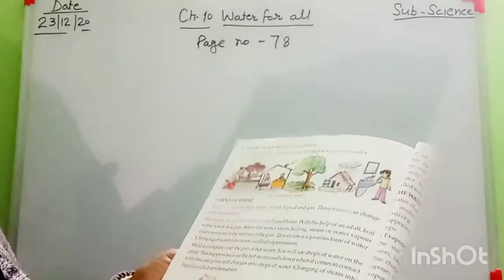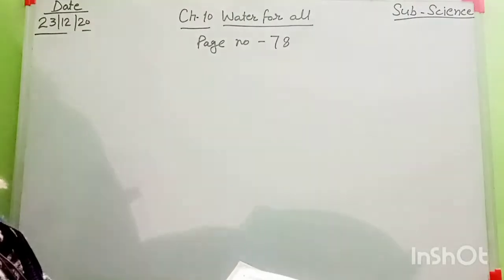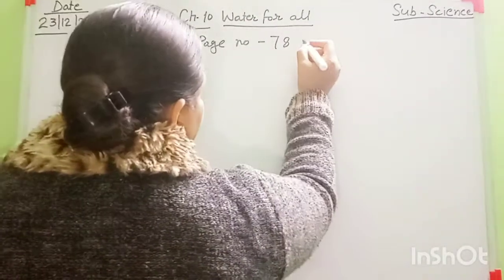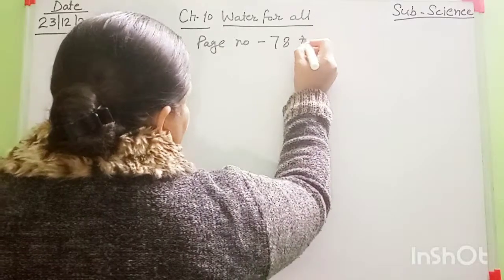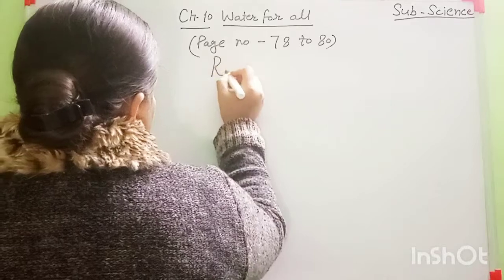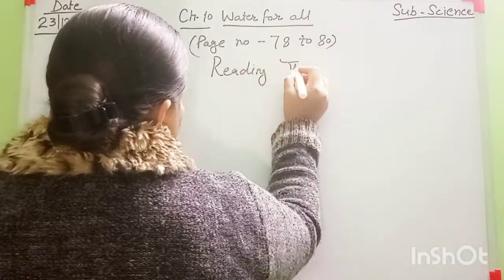Till we all read this chapter. After that, I will explain all parts of this chapter. So everyone read page number 78 to 80 only. Reading time. After that, I will explain.